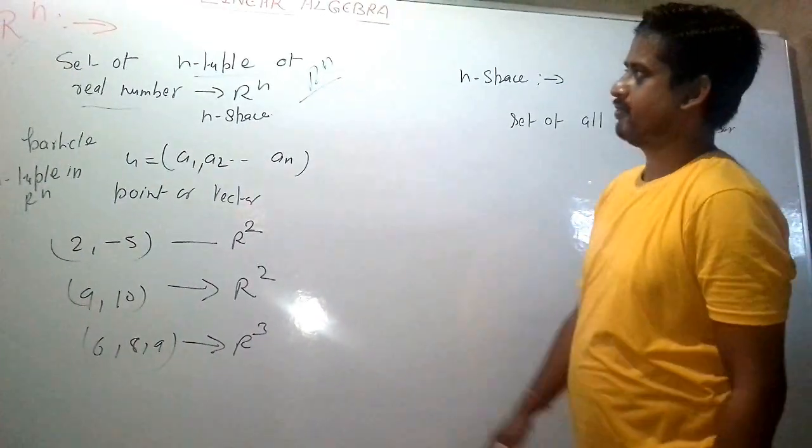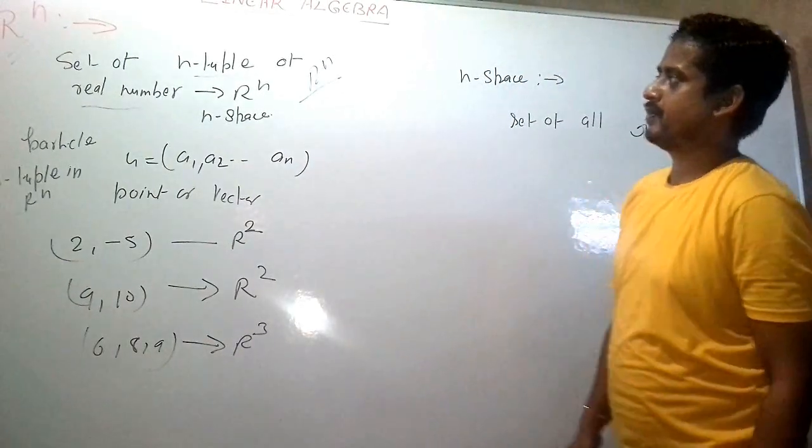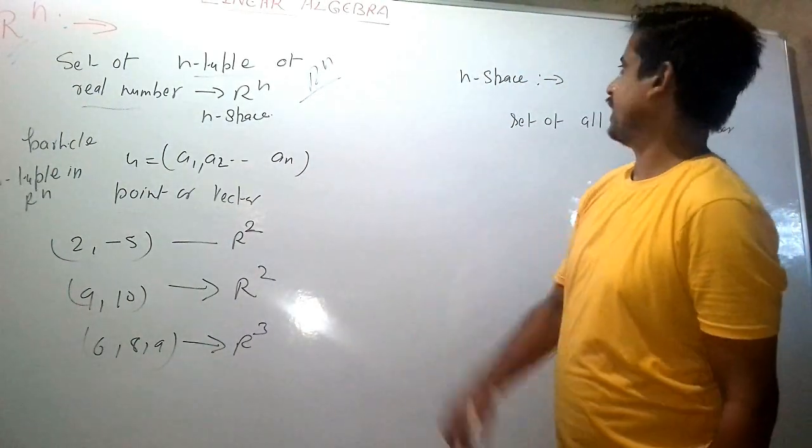So this is how we define Rn, the set of all n-tuples of real numbers.